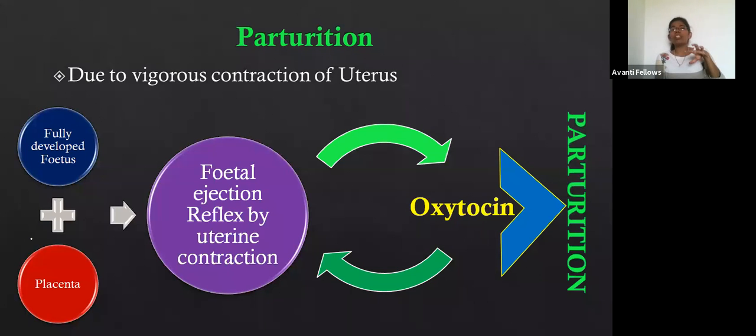Due to the vigorous contraction of the uterus. Have you heard about labor pain? Yes, you might have observed it in movies also.